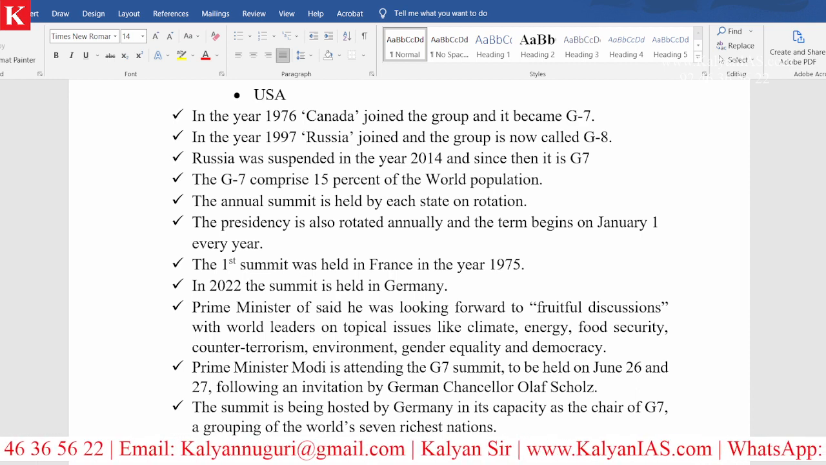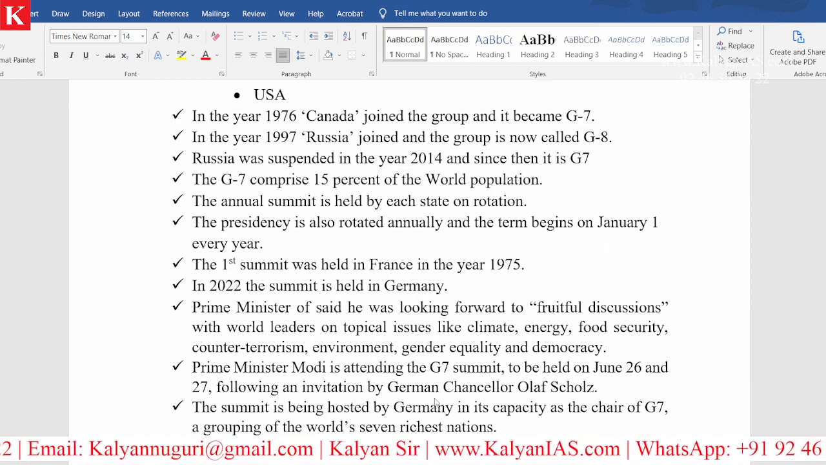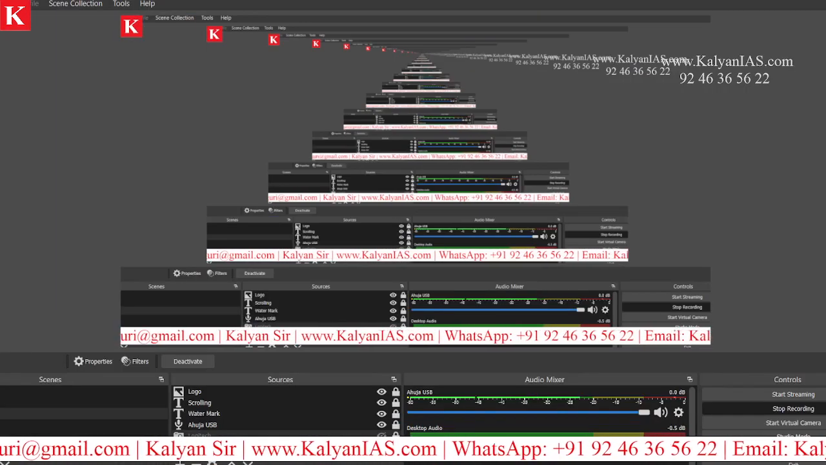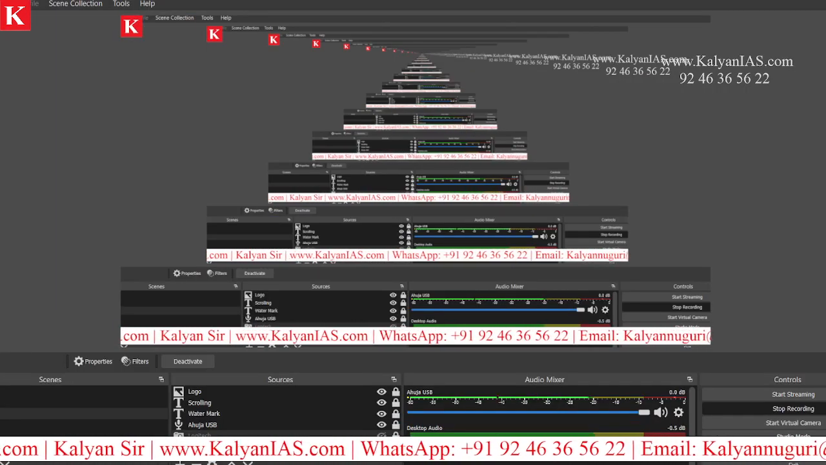What is G7? When was it established, and who are the members in G7? You should recollect all the names, and when Canada became a member, when Russia became a member, when Russia was suspended from this group. Anything may be a question. And in the year 2022, where the summit took place. All these are important from the examination point of view.